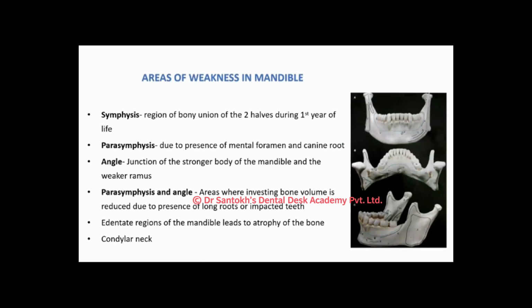So now let us talk about various areas of weakness in the mandible. We already know one. One of them is the angle of the mandible. We know why it is weak: because of the sudden change in the angle.